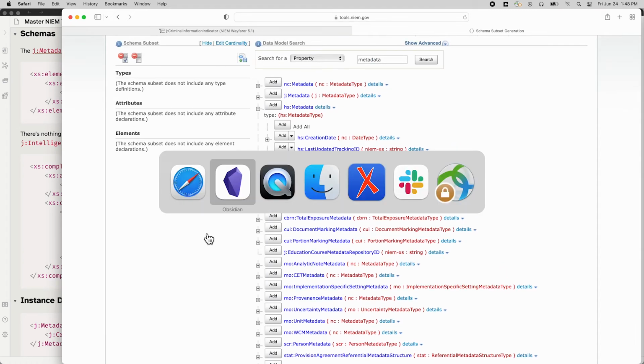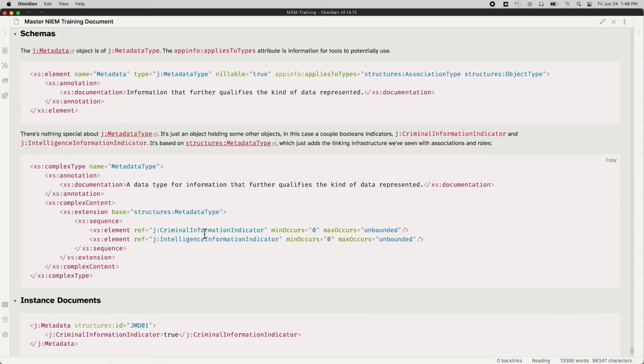What they look like in schema is actually pretty simple. They're just objects. They just happen to have the name metadata. So, for example, here is the JMetadata object, the one we were looking at with our criminal information indicator. So JMetadata type, metadata objects of JMetadata type. Here's one of those app infos.